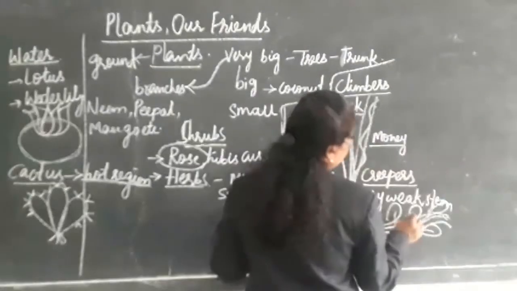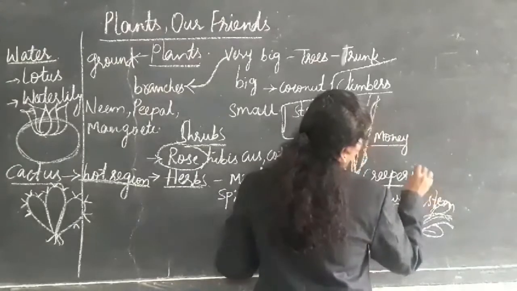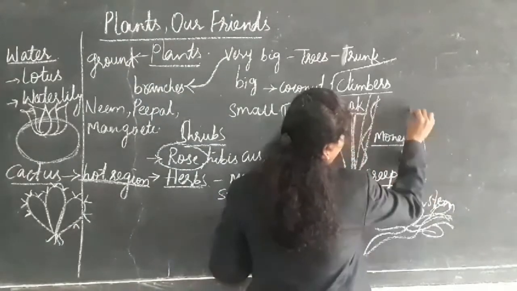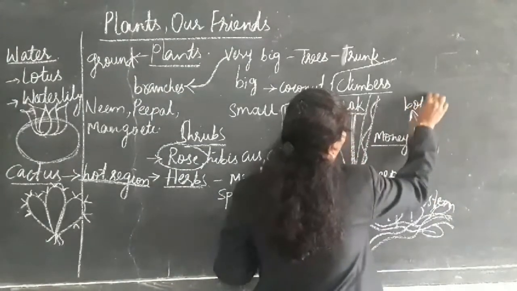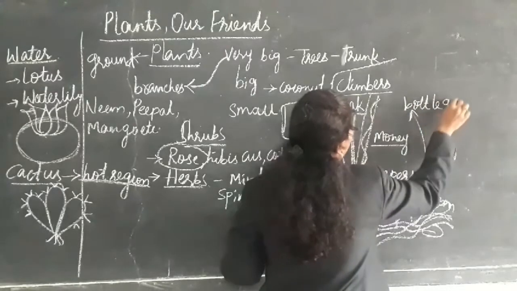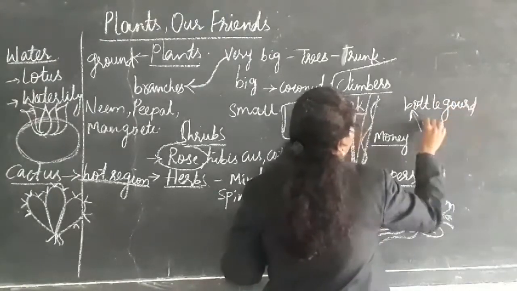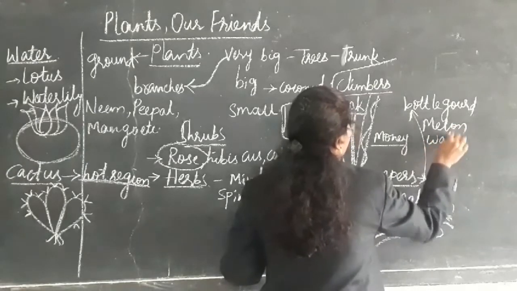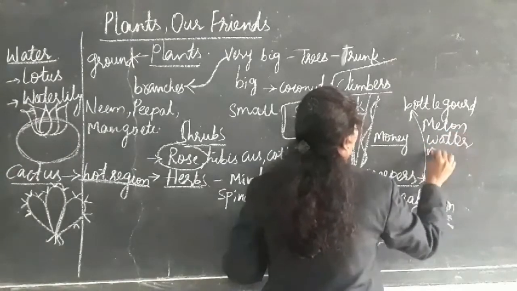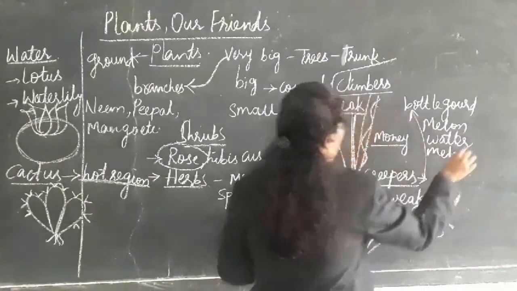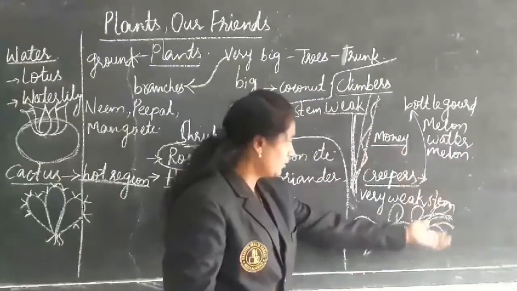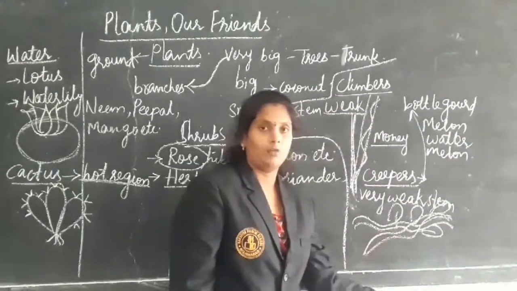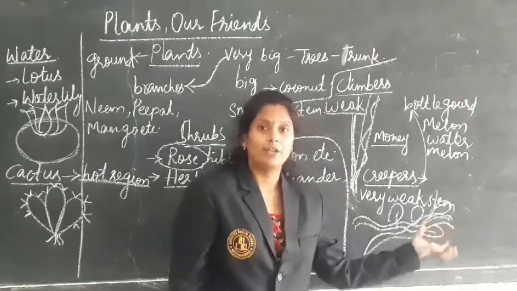What are the examples? Bottle gourd, melon, watermelon, etc. These are all plants which grow on the ground because their stem is very weak.